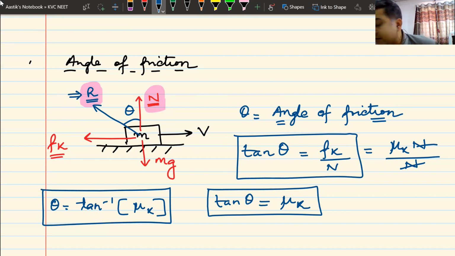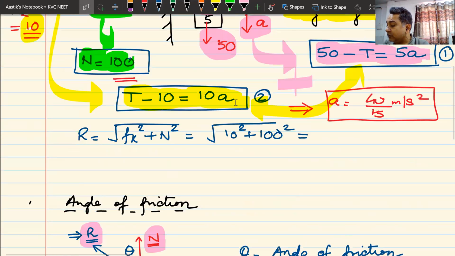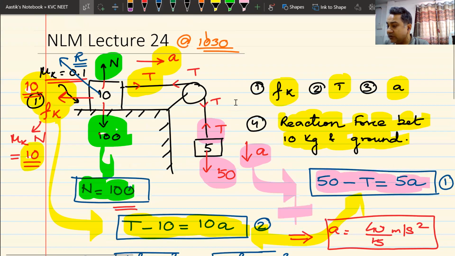Are you getting me, everyone in the class? What is angle of friction? Angle of friction is the angle between reaction force and normal reaction force. Tan theta will be equal to kinetic friction divided by normal reaction. Kinetic friction is mu k multiplied by N, and N getting cancelled. So tan theta becomes equal to mu k, or theta becomes tan inverse of mu k. Am I clear? Okay.